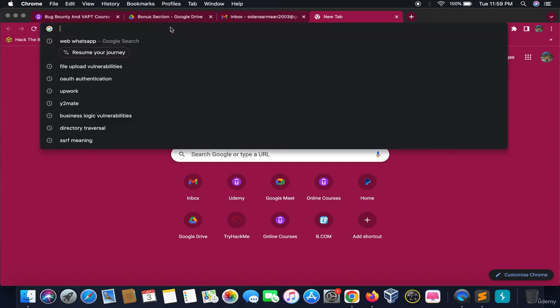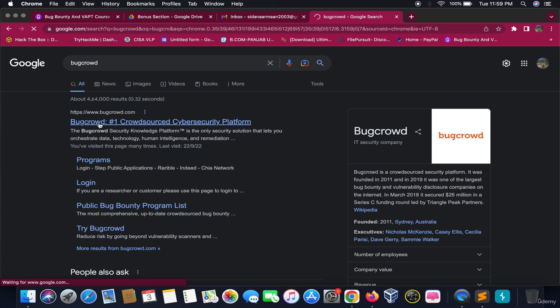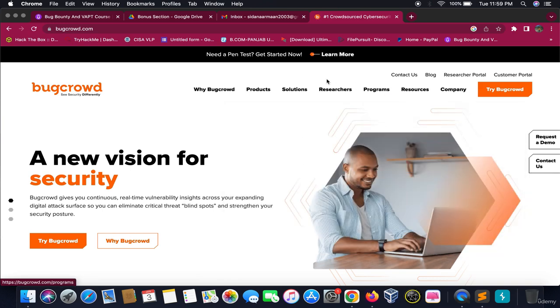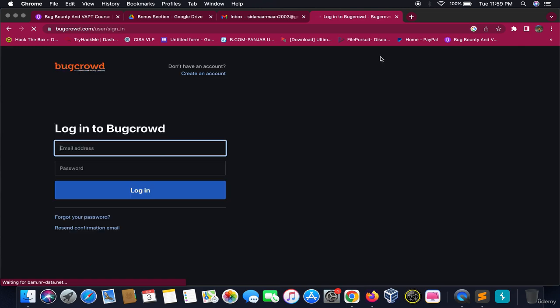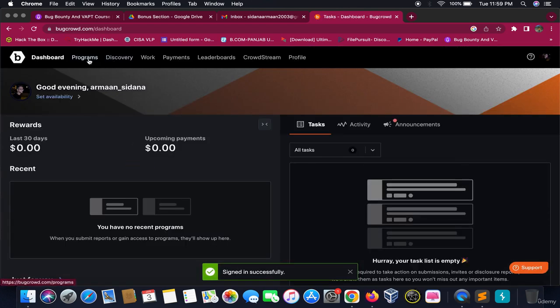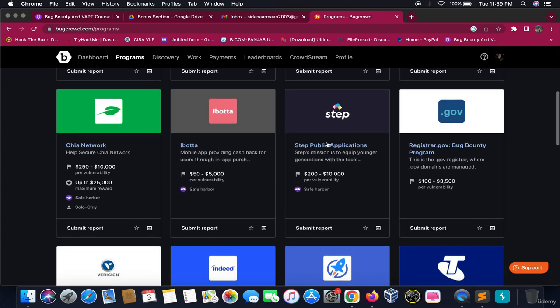There are various bug bounty platforms. Let's say there's Bugcrowd, there are HackerOne and Zoho and Synack. There are a lot of bug bounty programs, and if you are trying to do things from these platforms, I would tell you a few tips on how you can start. I'm not much active here, so I will tell you a few tips on how you can start. Firstly, these are the responsible disclosure programs, and these are the programs which are offering some bounties.